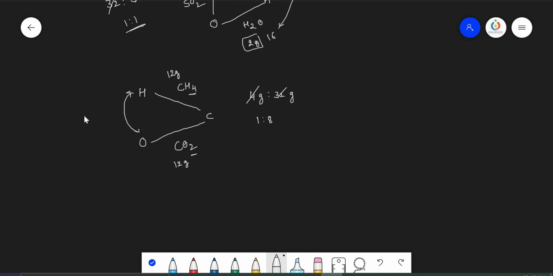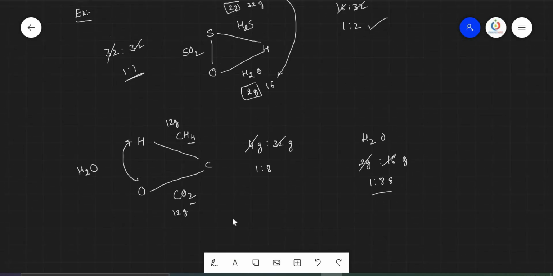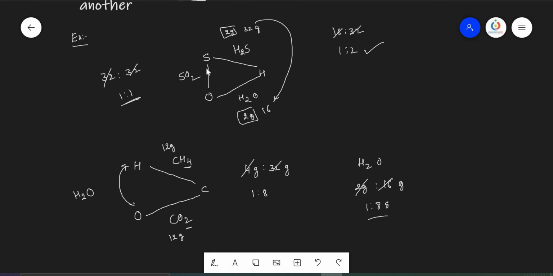Now, let us take hydrogen and oxygen reacted with each other and formed H2O. So, in H2O, 2 grams of hydrogen and 16 grams of oxygen are there. Now, we are getting again 1 is to 8. So, what is the use of this particular rule, reciprocal proportions? You need not conduct the third reaction. When you know the first reaction and second reaction, without knowing the third reaction, you will be able to guess the mass ratios of the compound that is going to be formed by the combination of these two elements. That is called the law of